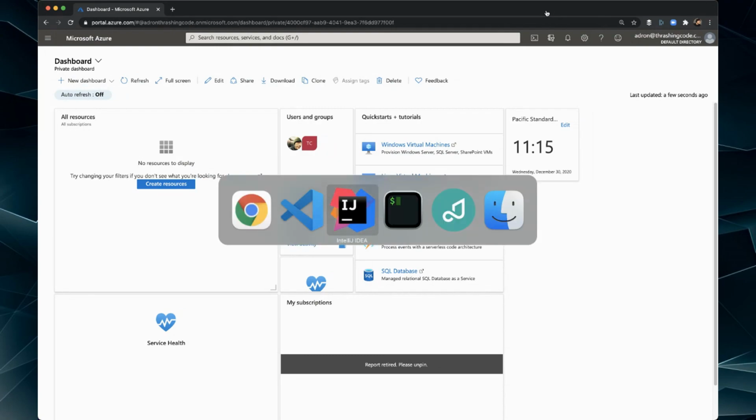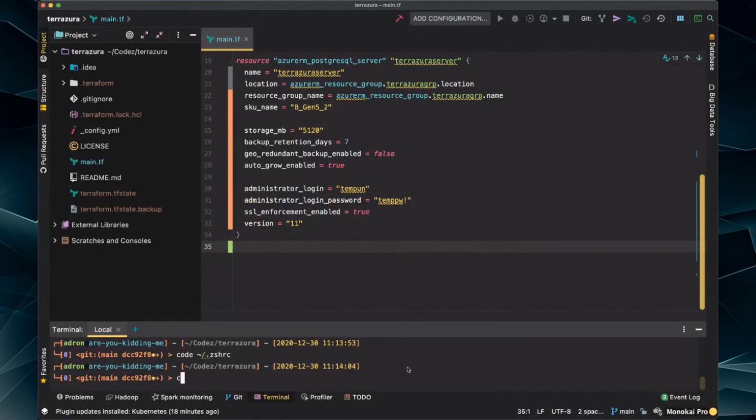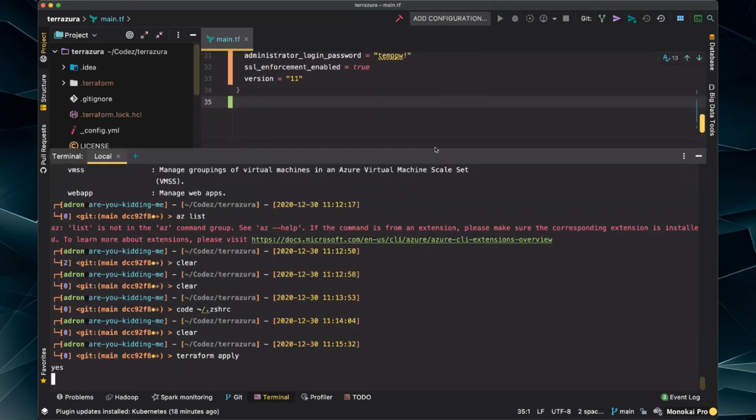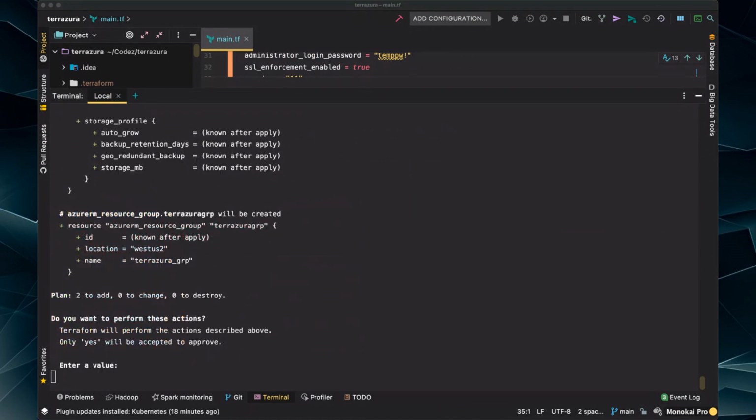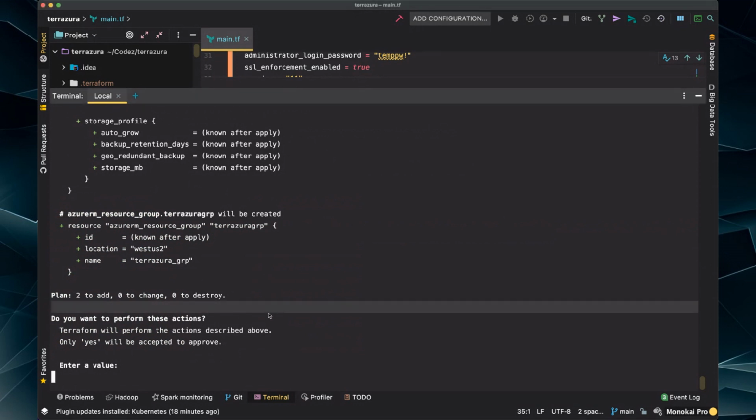So let's get back in here. And let's Terraform apply and try to get this stuff created again. There we go.